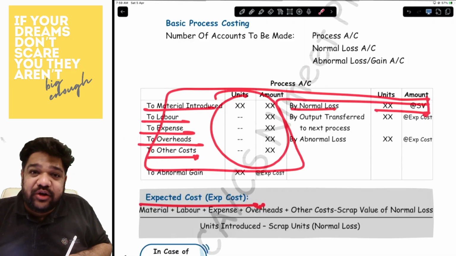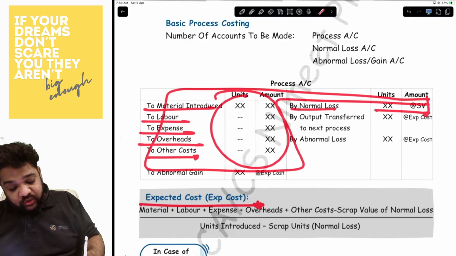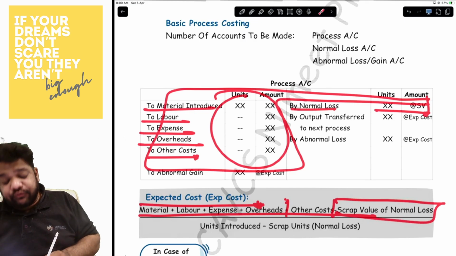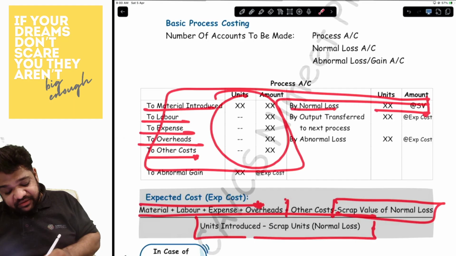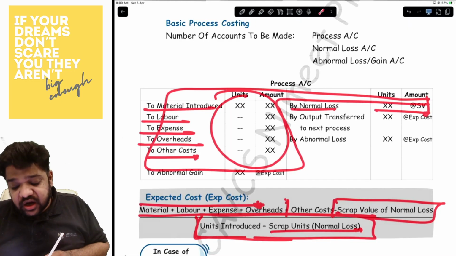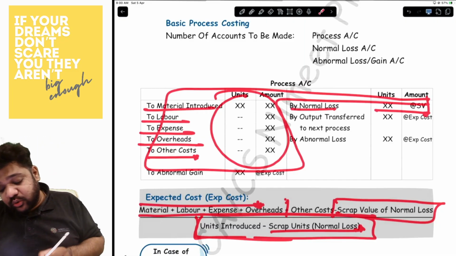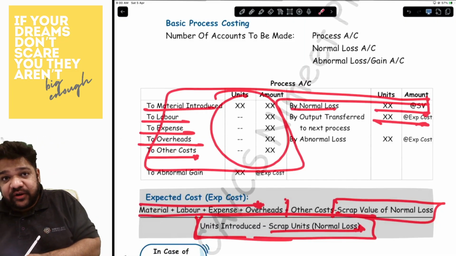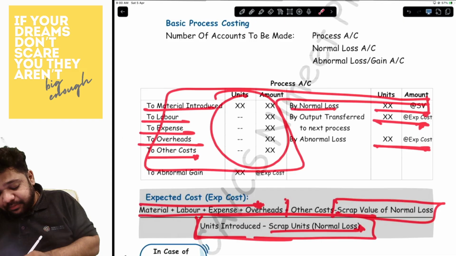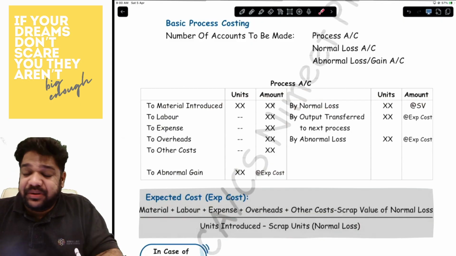How do you get the cost per unit? It is total cost divided by total number of units. But while you are putting the total cost, you will put down all of the debits minus the scrap value of normal loss, divided by whatever introduced units minus the scrap units. So here you will get your expected cost per unit. With this expected cost per unit, you will value your transfer, which is transferred to the next process or finished goods account. You will value your abnormal loss or you will value your abnormal gain. It is as simple as that.